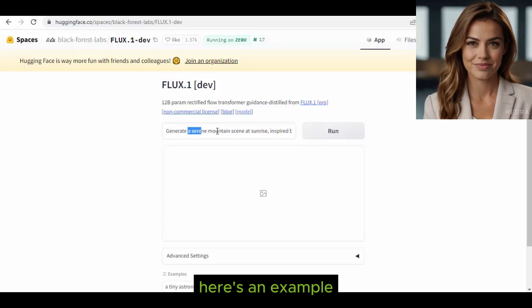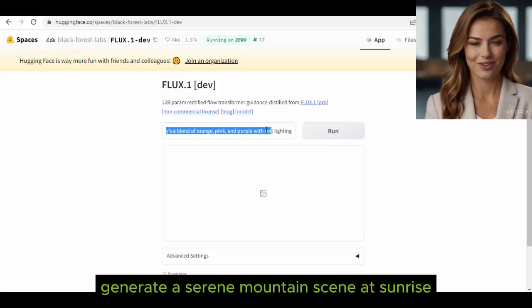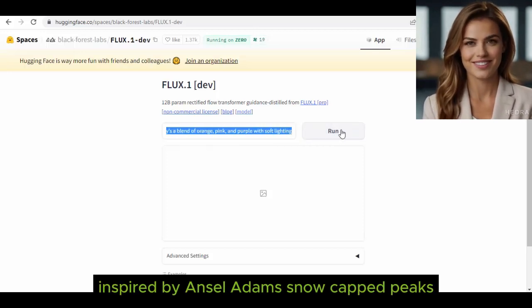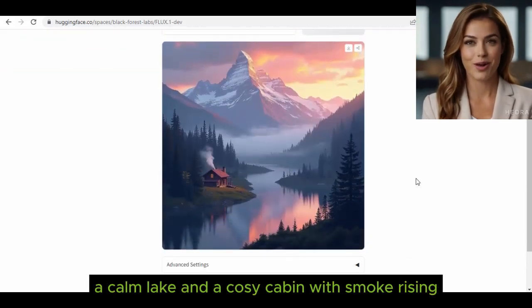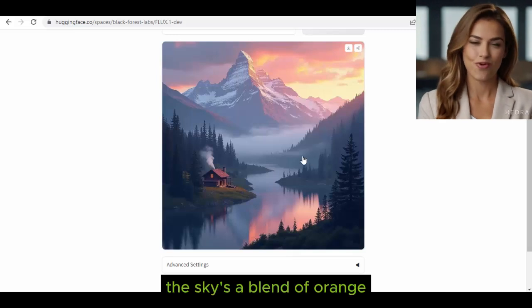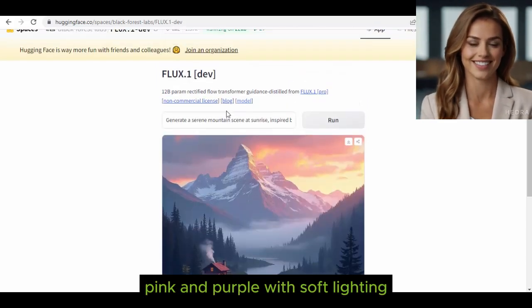Here's an example. Generate a serene mountain scene at sunrise, inspired by Ansel Adams. Snow-capped peaks, a calm lake, and a cozy cabin with smoke rising. The sky's a blend of orange, pink, and purple with soft lighting.